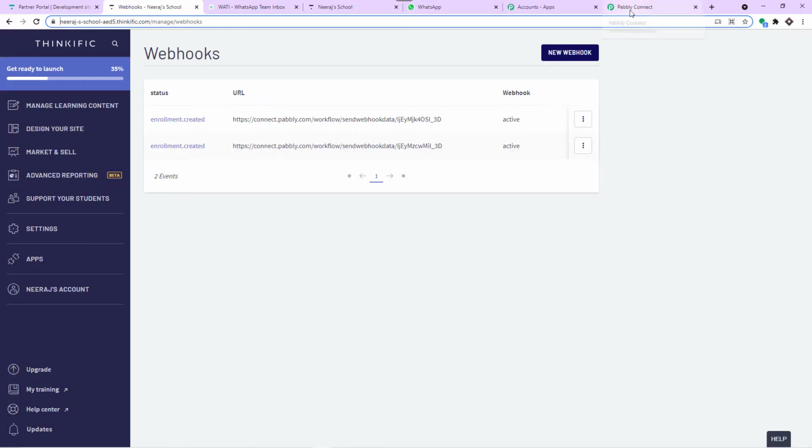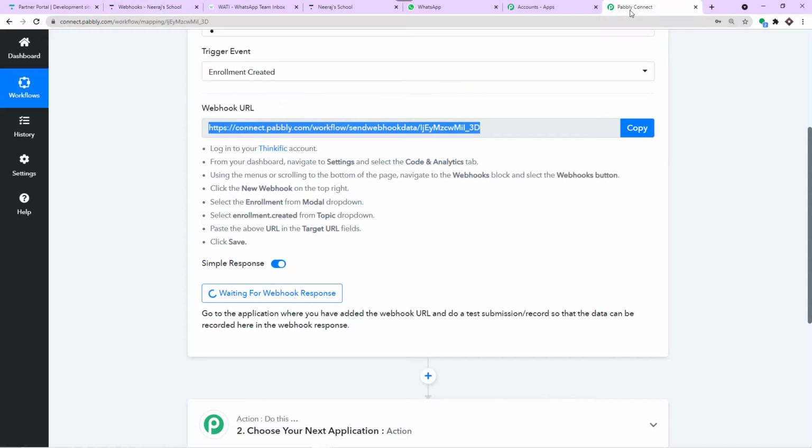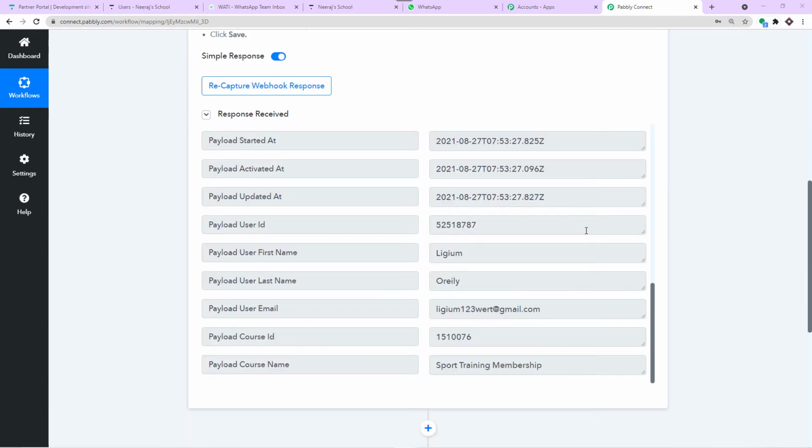So let's have a look whether Pabbly Connect, since it is integrated with Thinkific, has captured the details of this particular student who has enrolled to the course. Okay, so it is showing it is waiting for the data. Just give it 1 or 2 seconds and the data will arrive eventually. Okay, so as you can see, we have got the data.